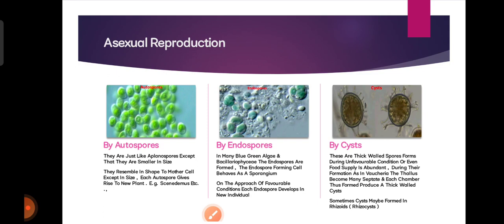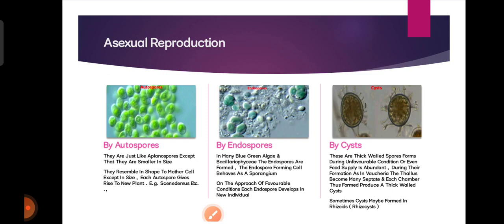Then asexual reproduction by autospore, endospore, and by cyst. First of all, autospores. They are just like aplanospores, except that they are smaller in size. They resemble the mother cell in shape, except in size. Each autospore gives rise to a new plant, and the example is Scenedesmus.